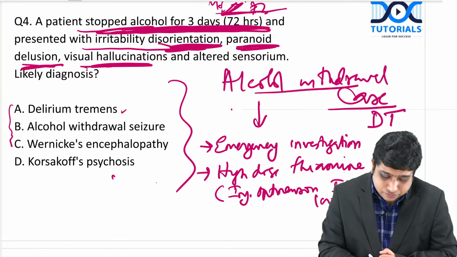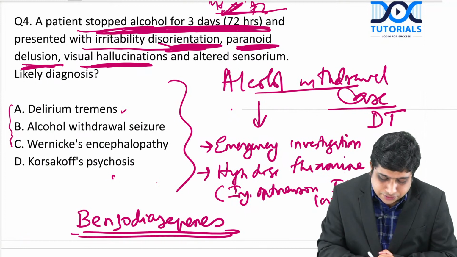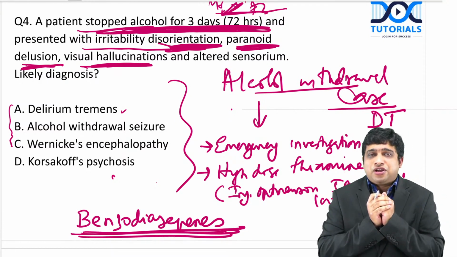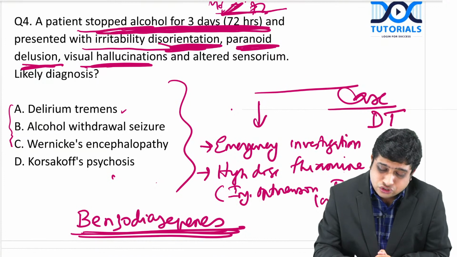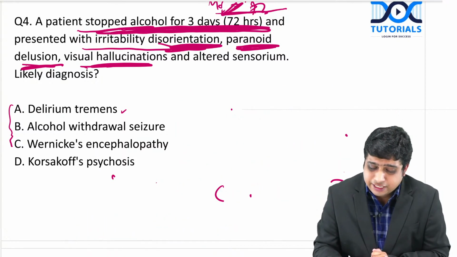And benzodiazepines are the drug of choice. As I told you, either you have to give alcohol or give something similar to alcohol. Here GABAergic agents, benzodiazepines, are given. There are various regimens like symptom triggered regimen and fixed dose regimen.